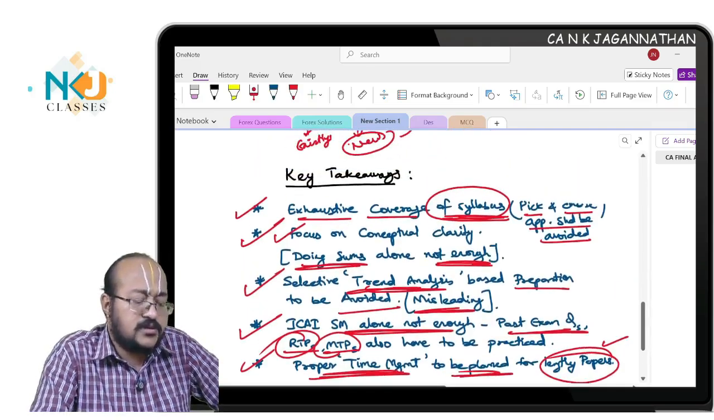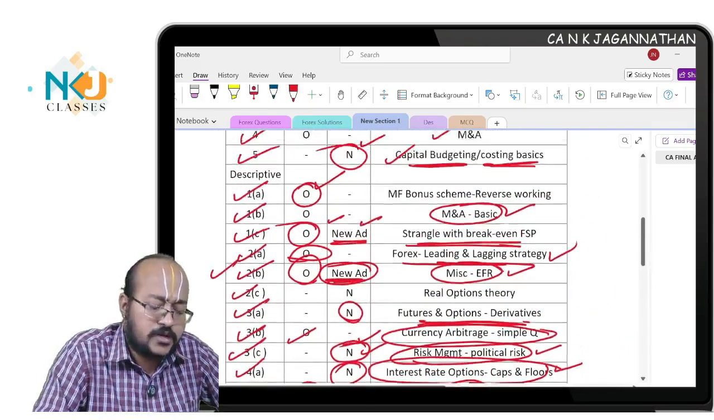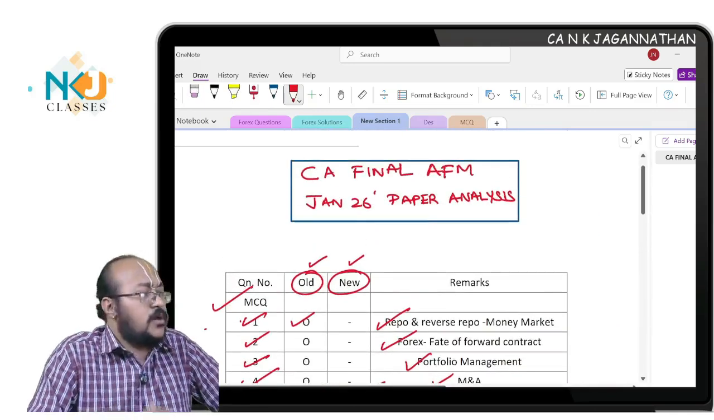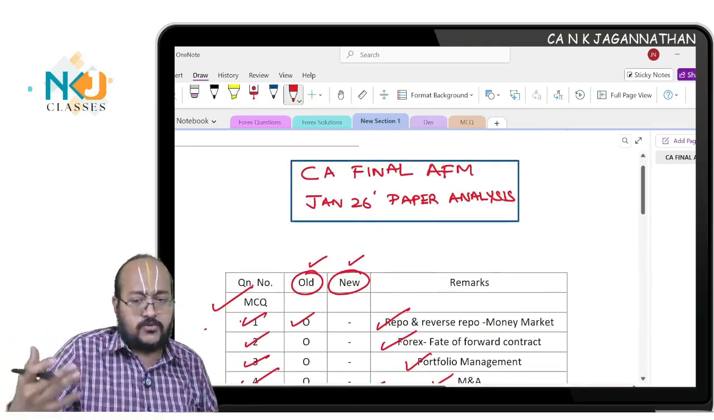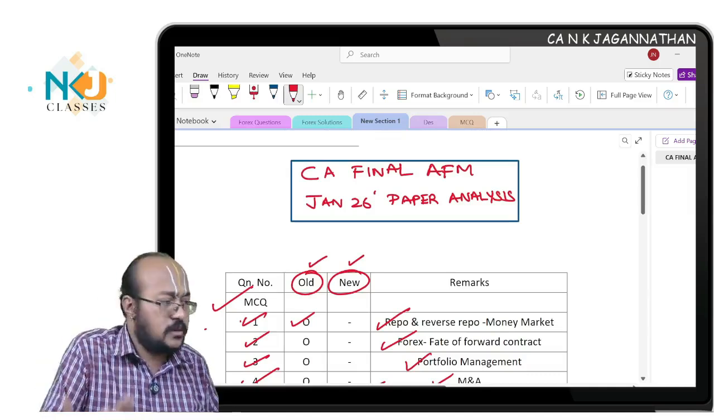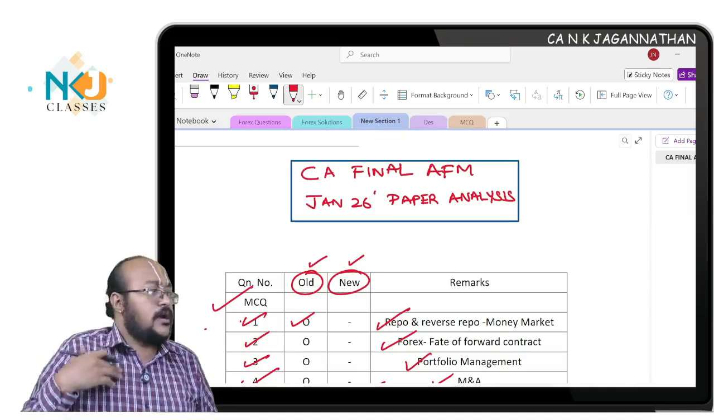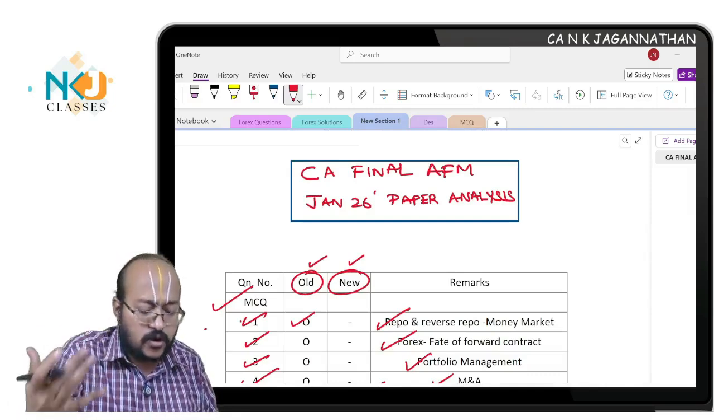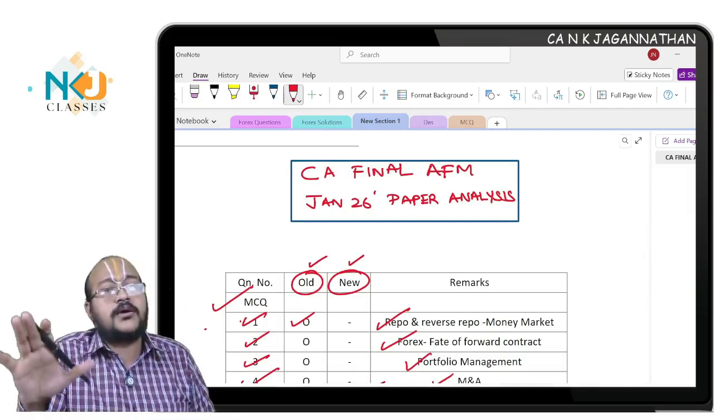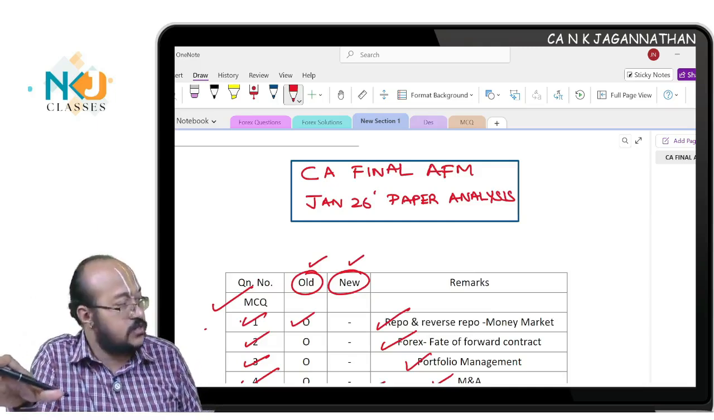This is just my analysis and observation. Every student will have their own perception, their own preparation level, their own perception level. From my perspective as a faculty, this is what I believe the paper's real situation was.